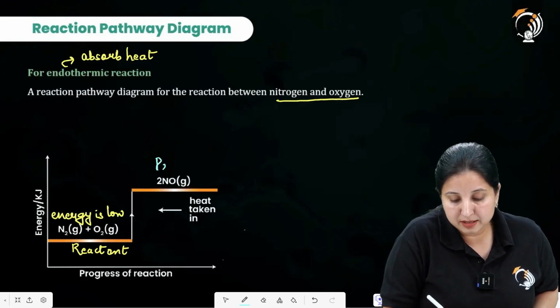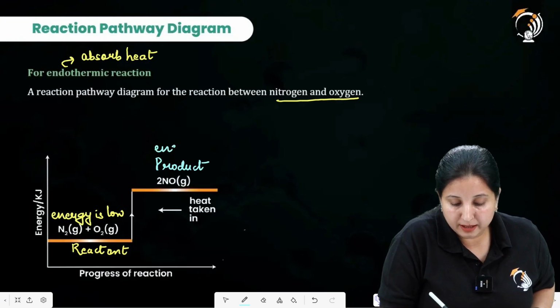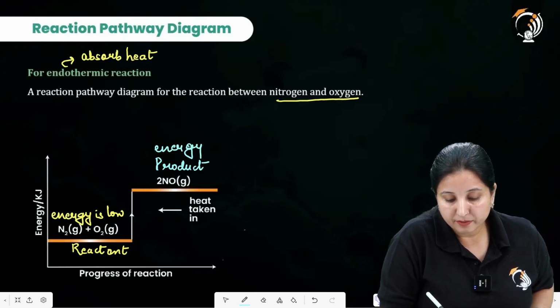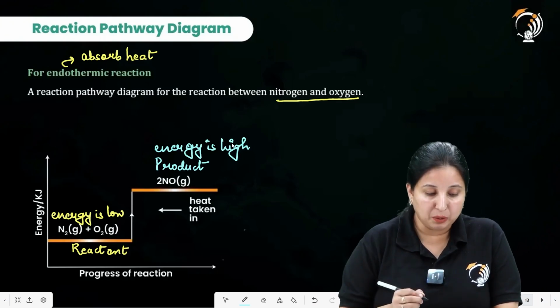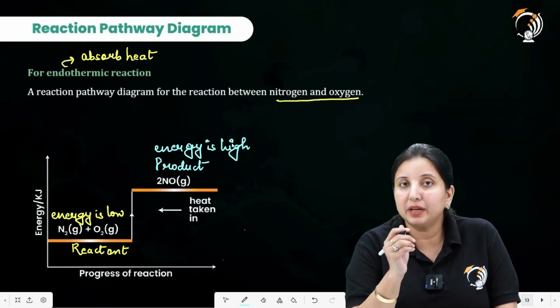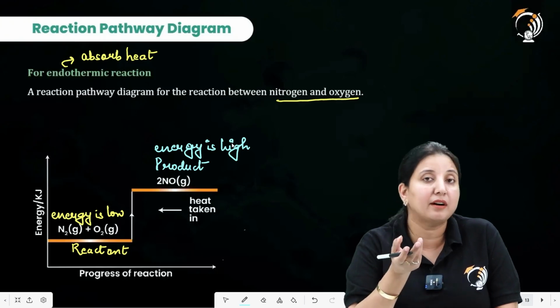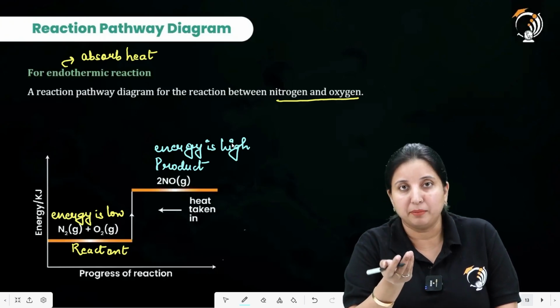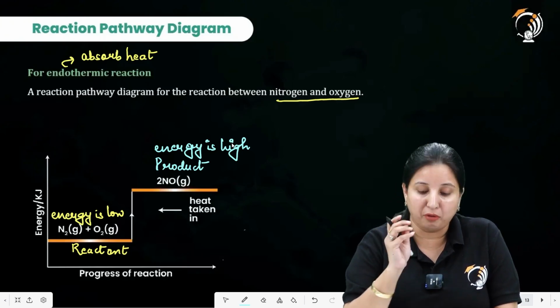So this 2NO is the product and it is upside. So it means that its energy is high. Okay. So this is how we study the reaction pathway, and we can identify by looking at the position of the reactant and the product in the graph whether the given graph is endothermic or exothermic. Means whatever the pathway they are following over there, that is for the exo or for the endo.